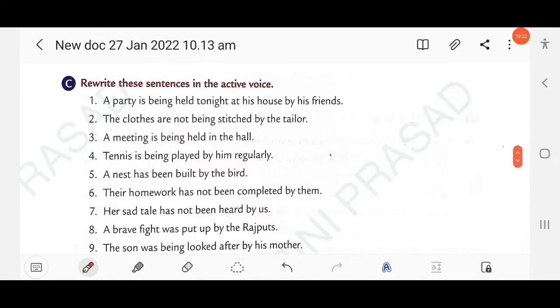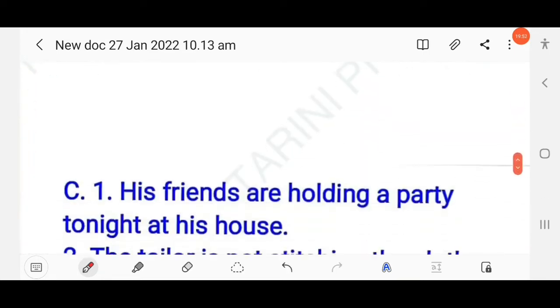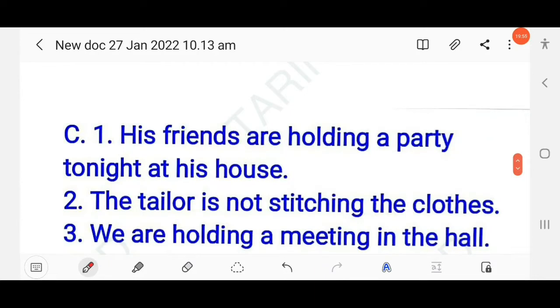Rewrite these sentences in the active voice. A party is being held tonight at his house by his friends. So the sentence is written, okay, so you have to change into active voice. Here the tense is present progressive, right, is being. The object in the passive voice, by his friends, becomes the subject in the active voice. So here you have to write, his friends are holding a party. So held, you have to write holding, present continuous. His friends are holding a party tonight at his house.